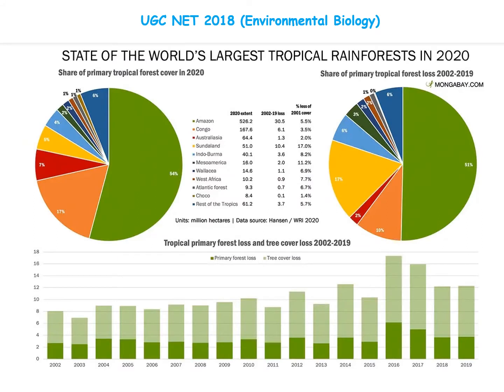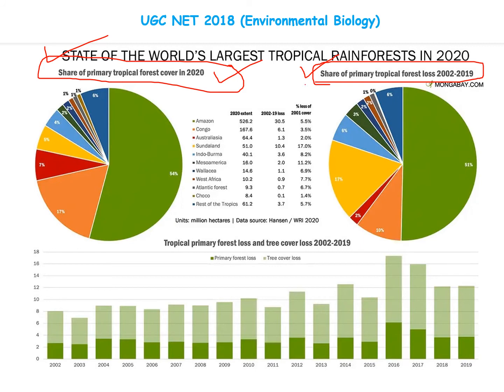You should remember this table also. This is the latest 2020 forest cover percentage values. You should remember this and the primary tropical forest region also, from 2002 to 2019. The first one, as we already discussed, is that the Amazon has the highest forest extent. So from here also you know that this is covering 526.2 million hectares of the forest cover in the world. This is the sequence of the different kinds of forest. You should remember this sequence and know where the maximum forest cover lies.